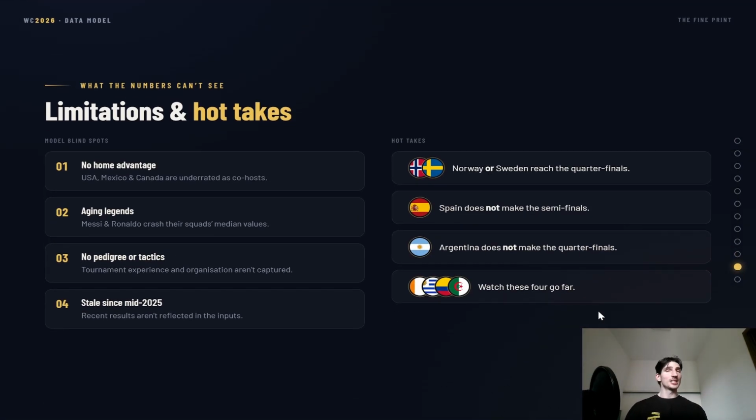Coming to the limitations and the hot takes. First, let's go over the limitations. So obviously, as I keep mentioning throughout the video, this model only takes into account the value of the players. It doesn't know anything else. It doesn't know who Leo Messi is. It doesn't know who Ronaldo is. It doesn't take into account home advantage. It doesn't take into account the legends, right? No pedigree or tactics. And the data is sort of capped in mid-2025. So that could also be a problem, right? That could also be the reason why, let's say, Spain is ranked a bit lower.